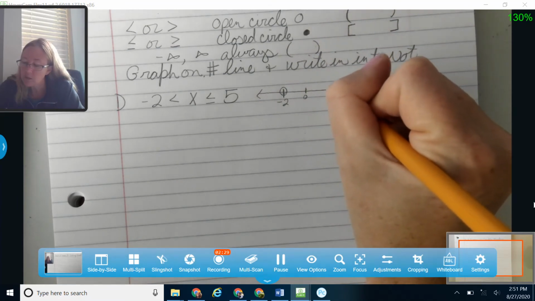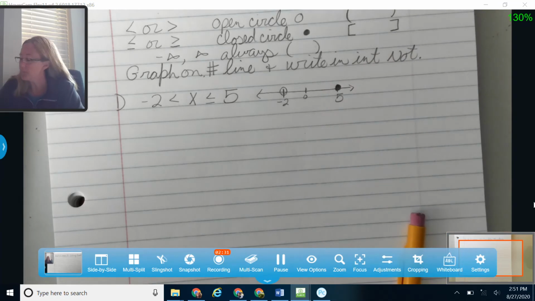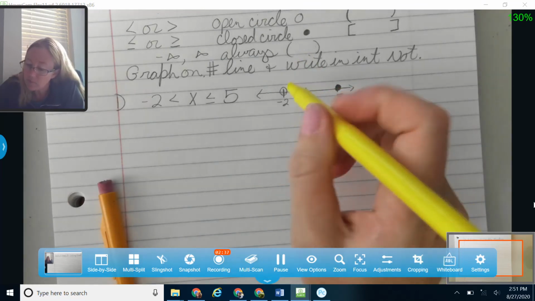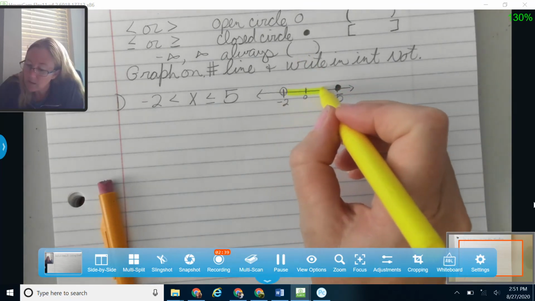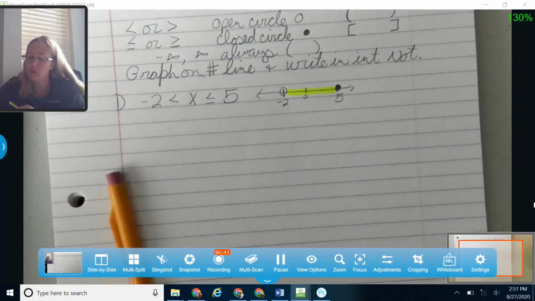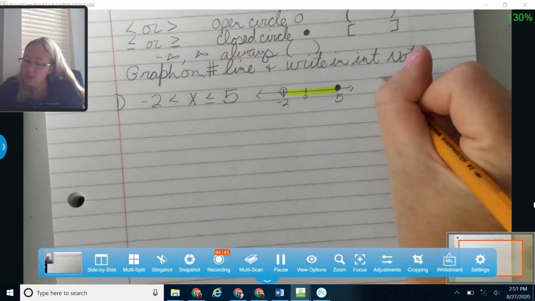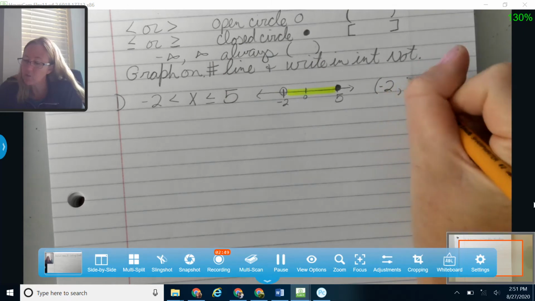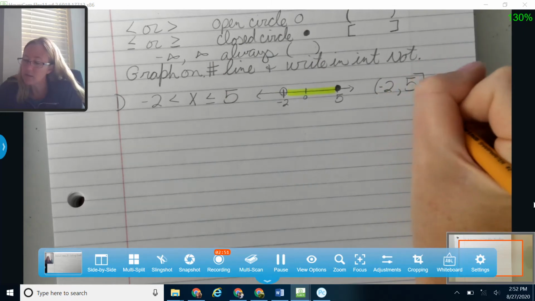It looks just like a little dot right there. With x's being greater than negative 2 and less than or equal to 5, I'm going to shade in between. My shading on my number line would look like that. For interval notation, I'm going to use parentheses on my negative 2 since it doesn't have the equal to, and I'm going to use brackets on my 5.